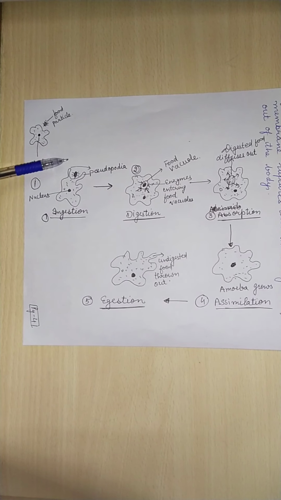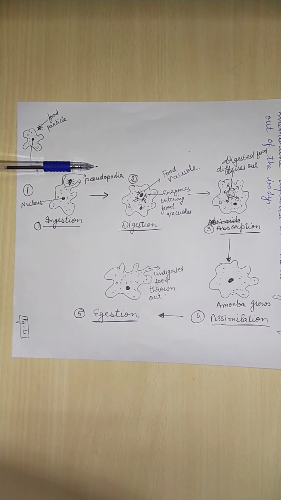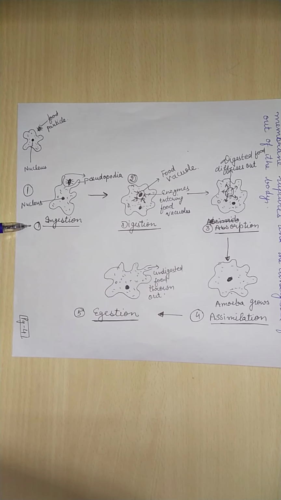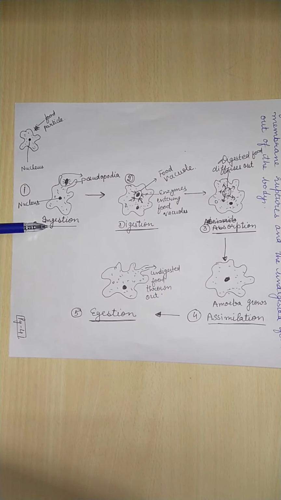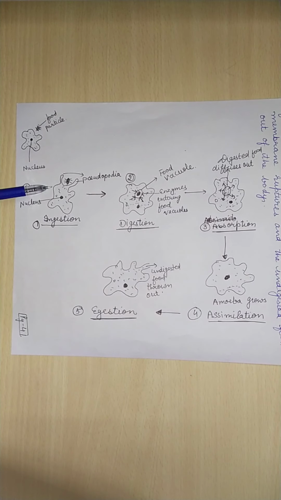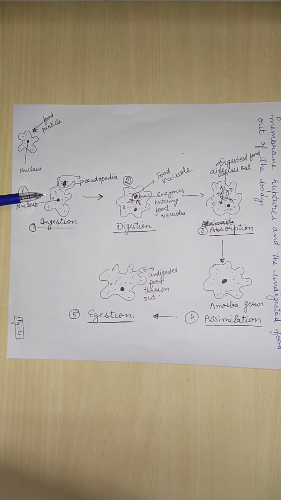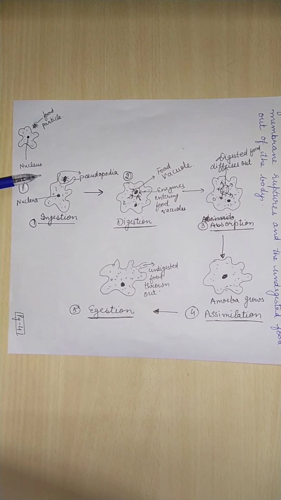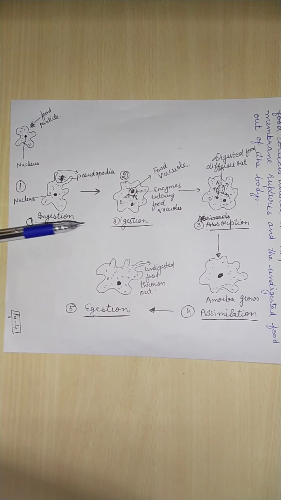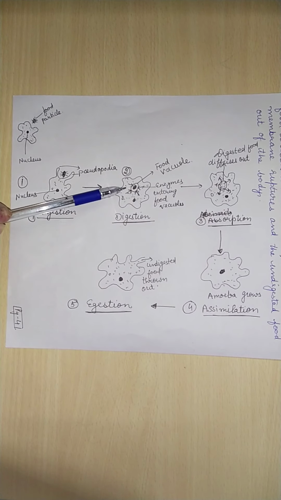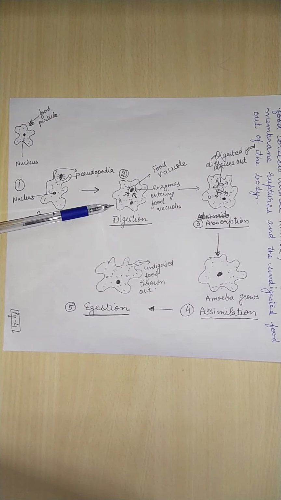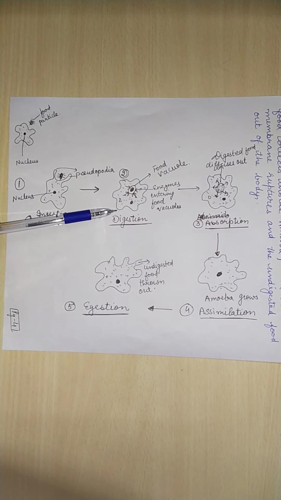These finger-like projections, beta, are known as pseudopodia, and this is the first step of nutrition, that is ingestion. When the food is engulfed inside the body, a little water is also taken in, and the food particle surrounded with little water forms a food vacuole inside the body of the amoeba.